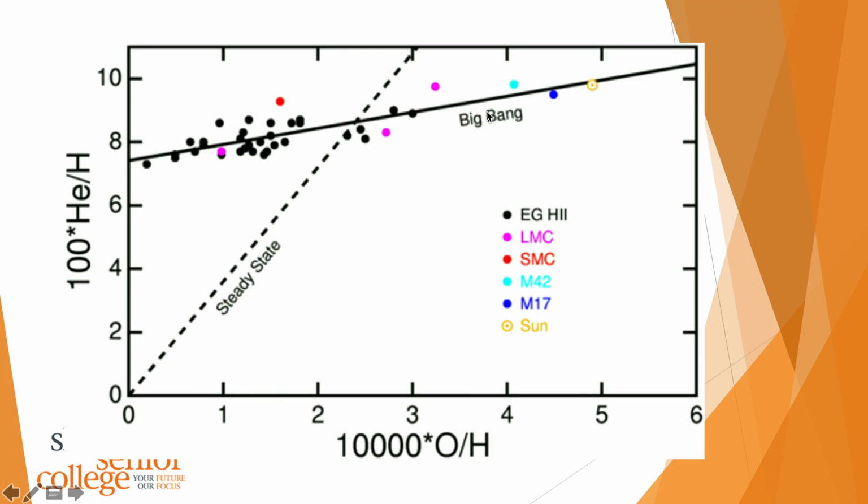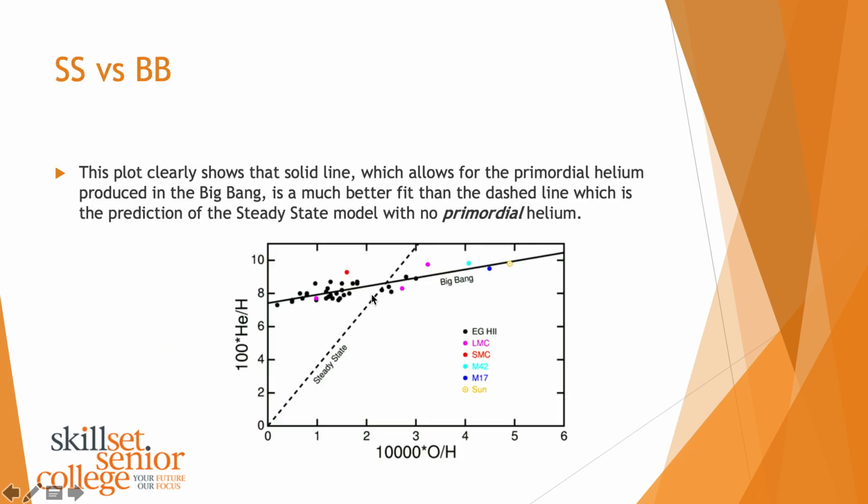And that is explained quite well by the Big Bang, because we expected a bunch of hydrogen and helium in the early days, and as stars formed we get a little bit more oxygen and all the other elements. Steady state suggests that all the matter was there at the same time and nothing ever changed, so that doesn't make much sense based on the evidence that we have. So the plot clearly shows that the solid line, which allows for primordial helium produced in the Big Bang, is a much better fit than the dashed line, which is the prediction of the steady state model with no primordial helium.